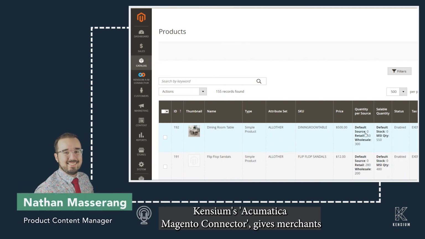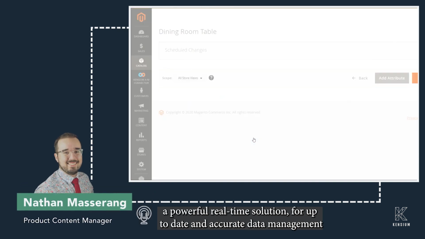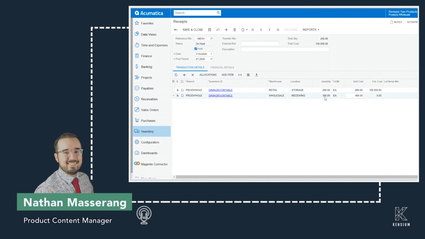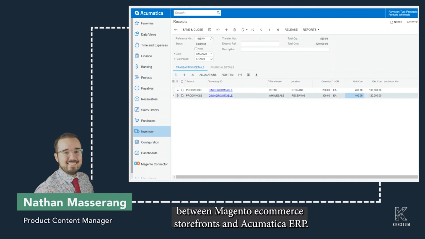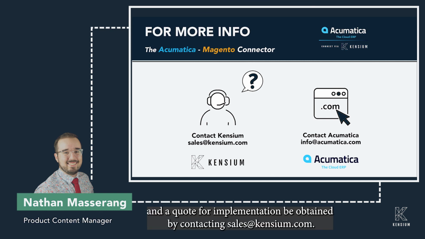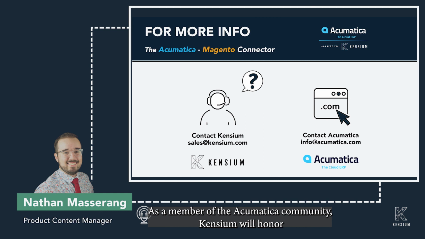Kensium's Acumatica Magento Connector gives merchants a powerful, real-time solution for up-to-date and accurate data management between Magento e-commerce storefronts and Acumatica ERP. The Magento Connector license can be purchased via the Acumatica price list, and a quote for implementation can be obtained by contacting sales@kensium.com.